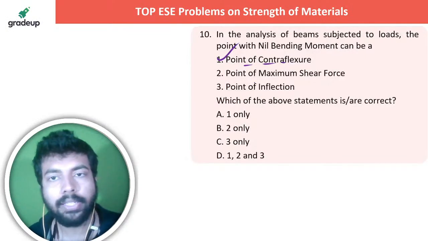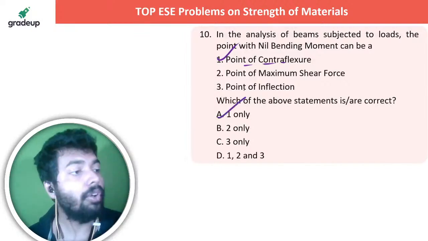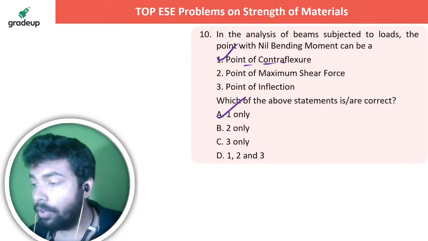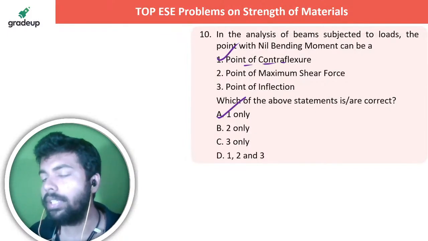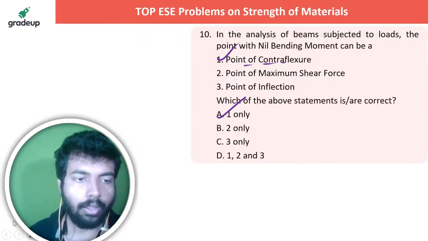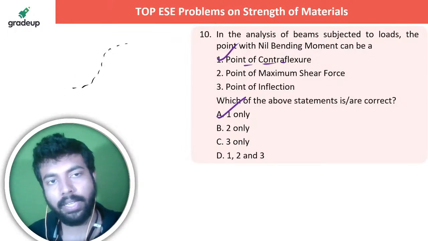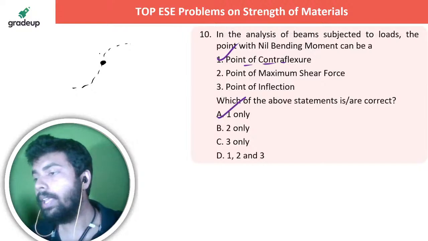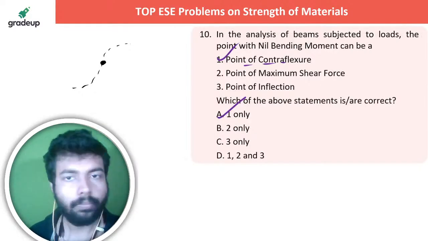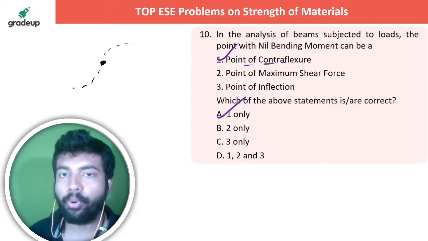Acha, if I talk about the point of inflection, what is the point of inflection? Anyone in the live chat section? Point of inflection means where it changes actually the curvature, you can say. Okay. For example, it's being like convex to concave, something like that. Okay. Normally, in other cases, this is known as a point of contraflexure, but in this case actually it's point of inflection.